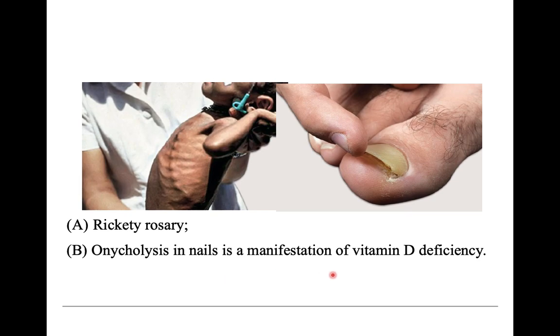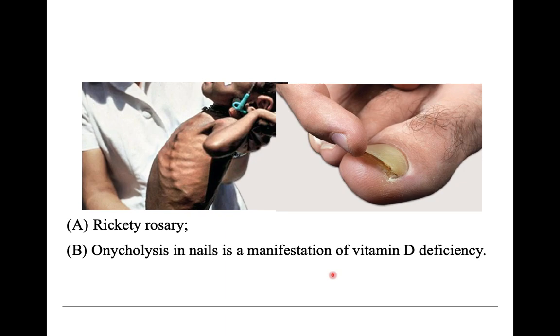So do remember these findings of rickets that you have to write if there is a question on biochemical deformities of rickets. The same question can also be asked in the viva, or even in spotting, where you can be shown this particular picture and the question will be to identify the deformity and write the deficiency vitamin.